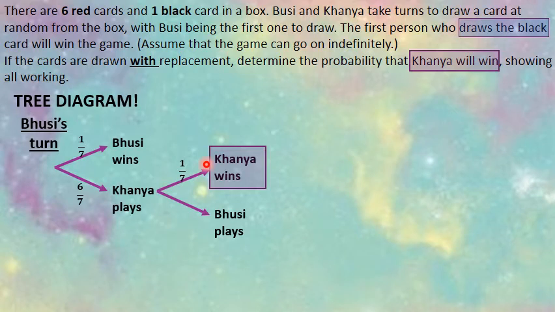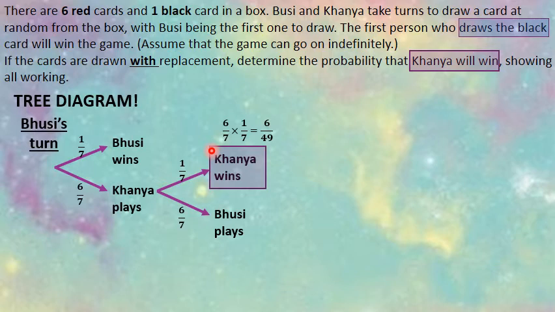And the chance that he will lose, in other words, the chance that the game continues and it's Bosie's turn, will be 6 out of 7. So let's pretend, what if Kanye won the first time he played? Then we would take this branch with the first 6 out of 7 and multiply it with the winning branch 1 out of 7. So the chance that Kanye wins first time is 6 out of 49 in total.